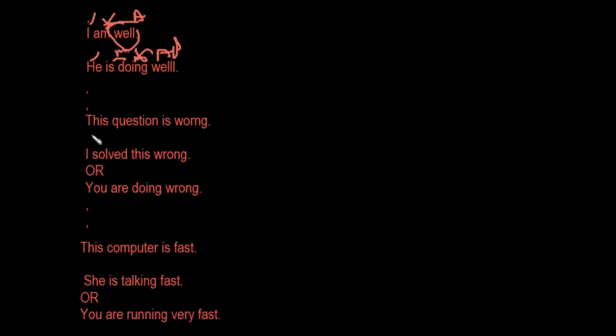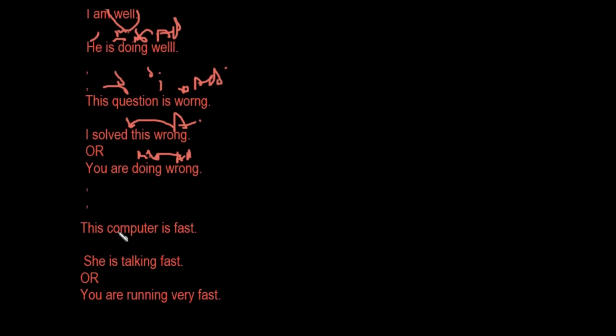Okay, third one we have, this question is wrong. So this question is the subject, is is a stative verb, and wrong is an adjective. The question is wrong. Okay, but I solved this wrong. This is an adverb because we have a main verb here, solved. Or you can say you are doing wrong. So doing is a main verb and wrong is an adverb, not an adjective. Okay, we have a main verb here. I hope it is clear.